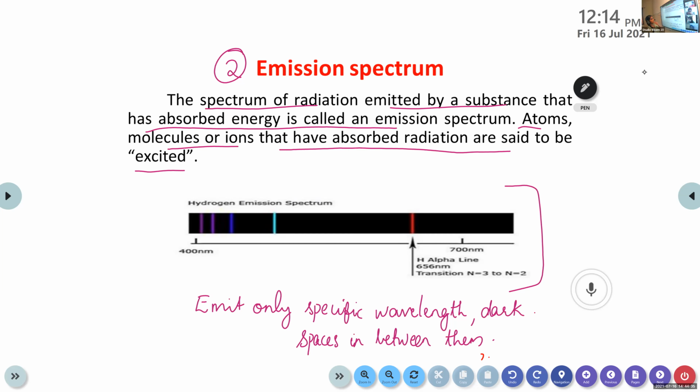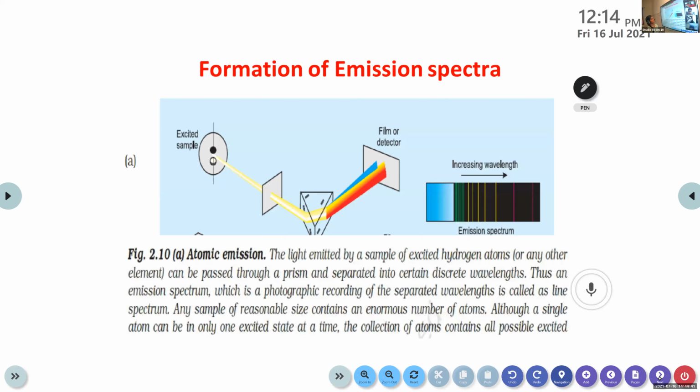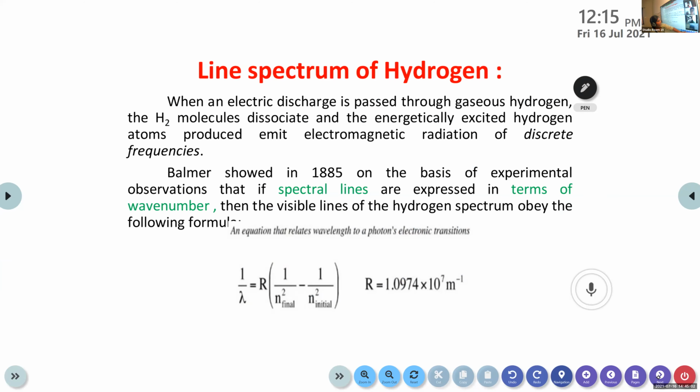Nimida, finished? Yes, ma'am. Okay, then this is just the formation of emission spectra. In this emission spectrum, the colored lines show the emitted wavelength. Only specific wavelengths are emitted, shown in colored lines, and in between dark spaces are there. Yes, then moving on.